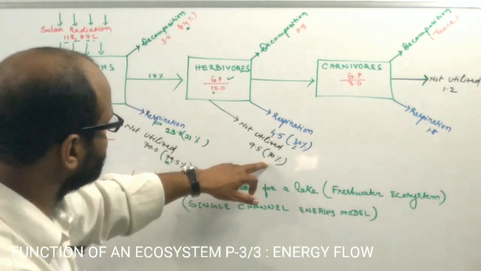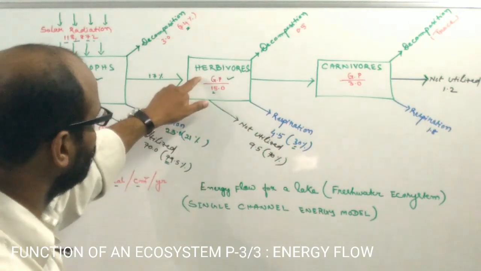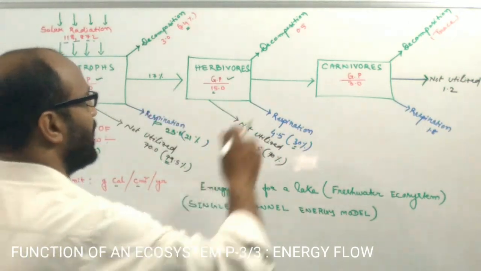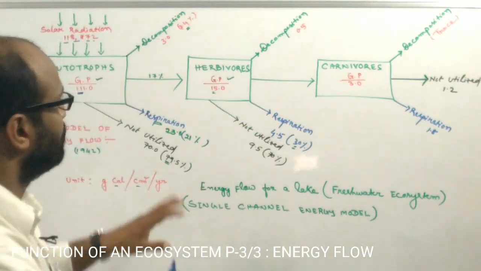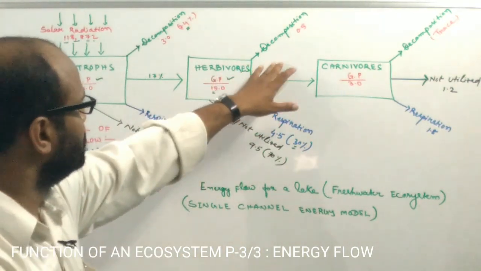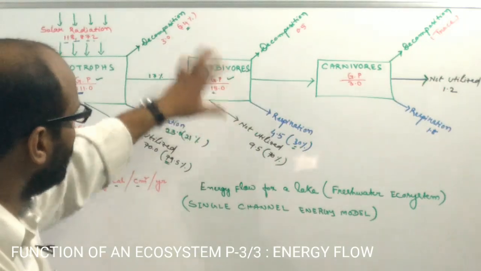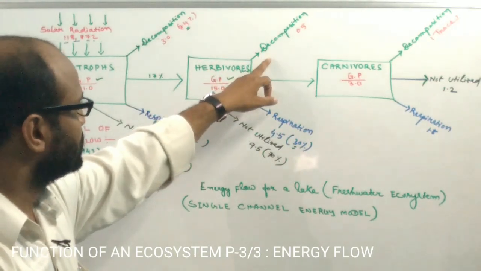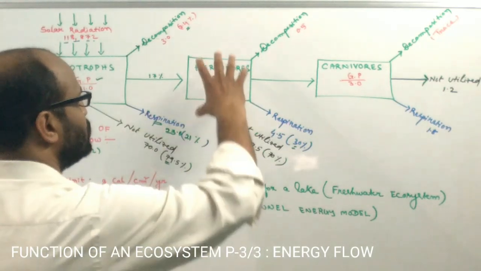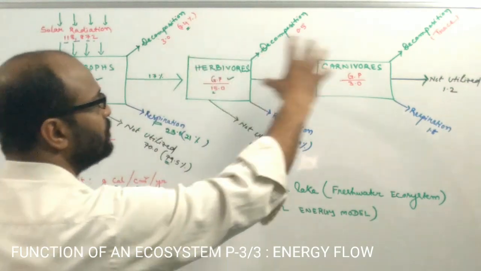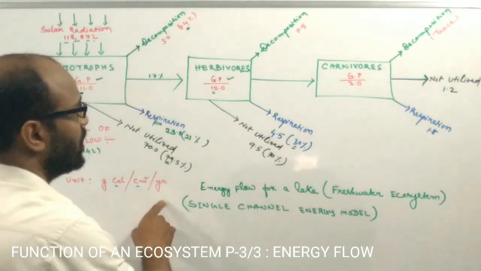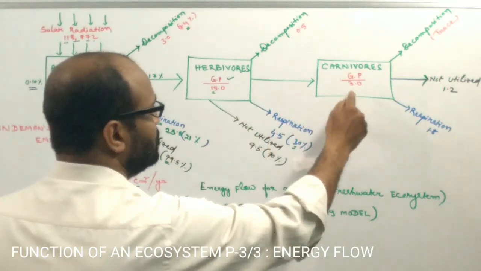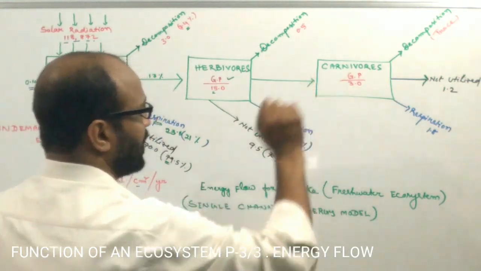And 17% is not utilized by the herbivores, and 0.5 gram calorie per cm square per year of energy is utilized by the decomposers. And when such herbivores become the food of the carnivores, only 3 gram calorie per cm square per year of energy is transferred to the carnivores.